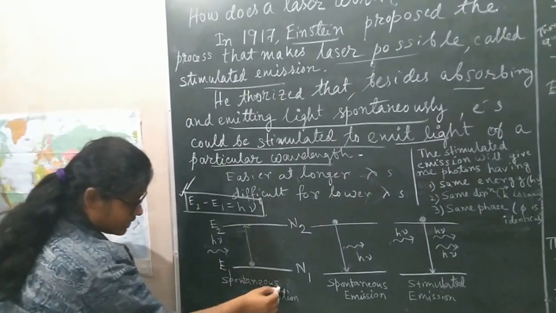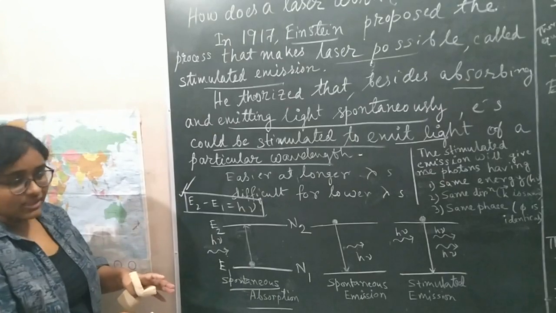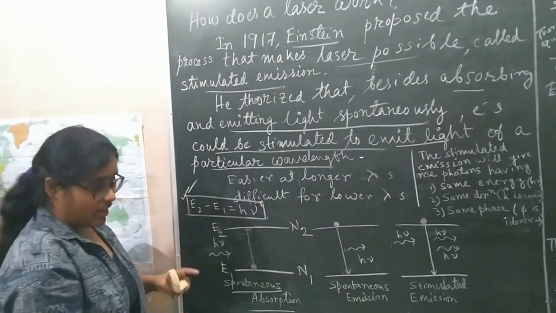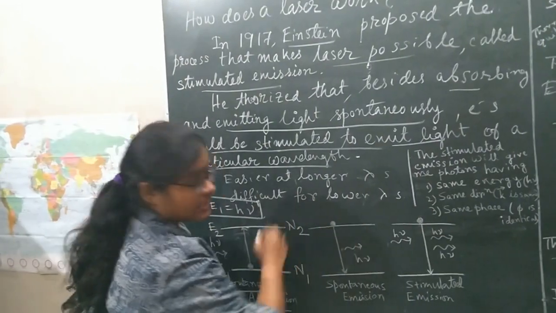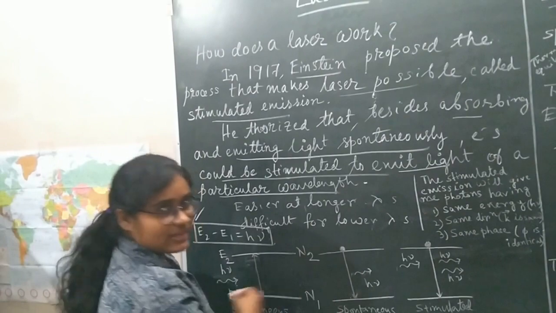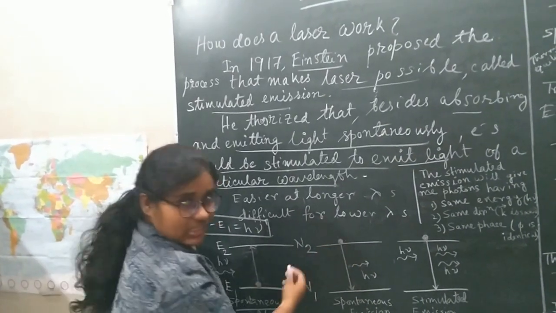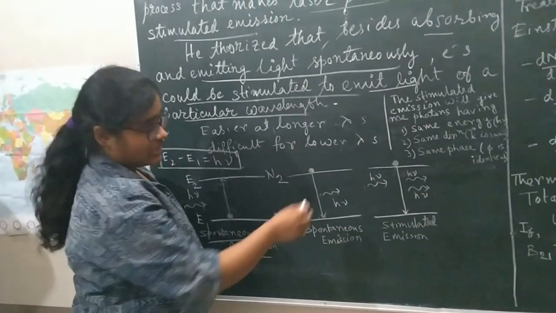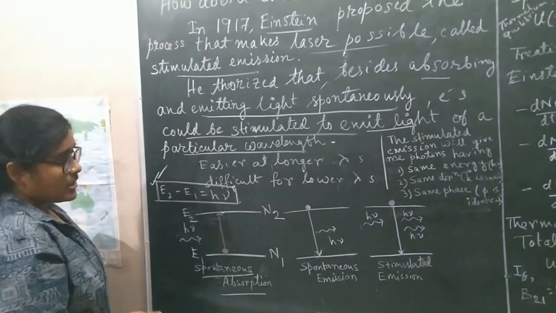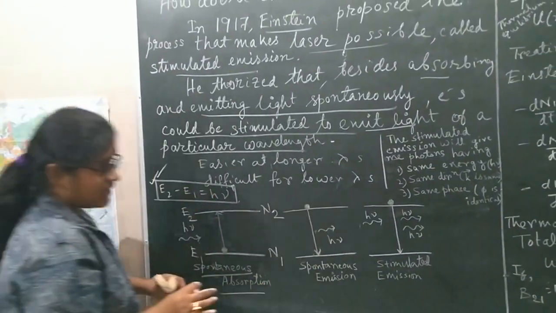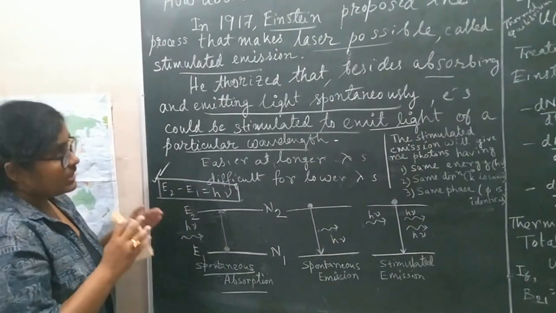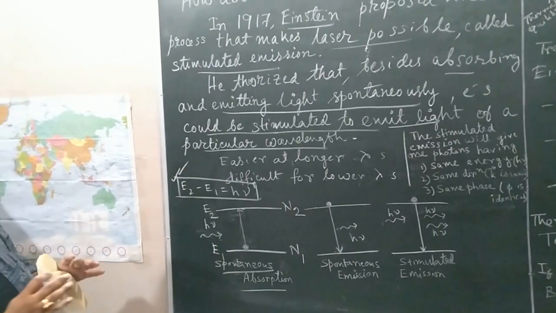Now this is the spontaneous absorption, and another thing is spontaneous emission. Whenever the atom is excited to an upper level, it cannot stay there for infinite time. It is unstable for the atom. So it will emit radiation of the exact frequency, that is h nu, and get back to its equilibrium state.